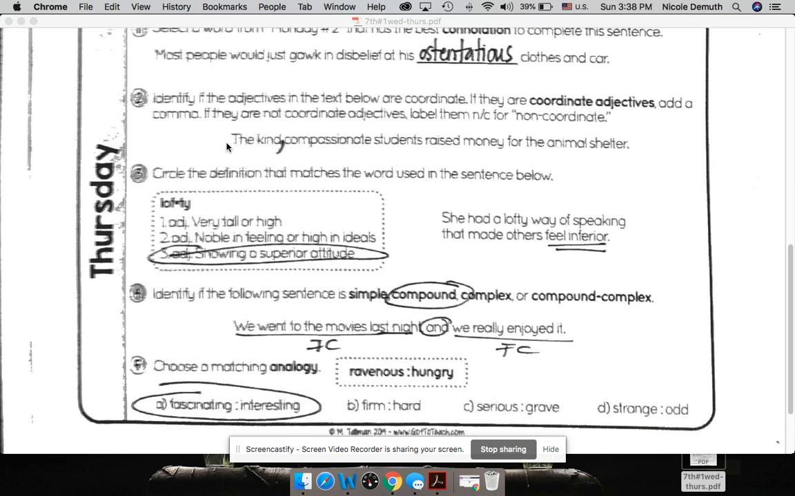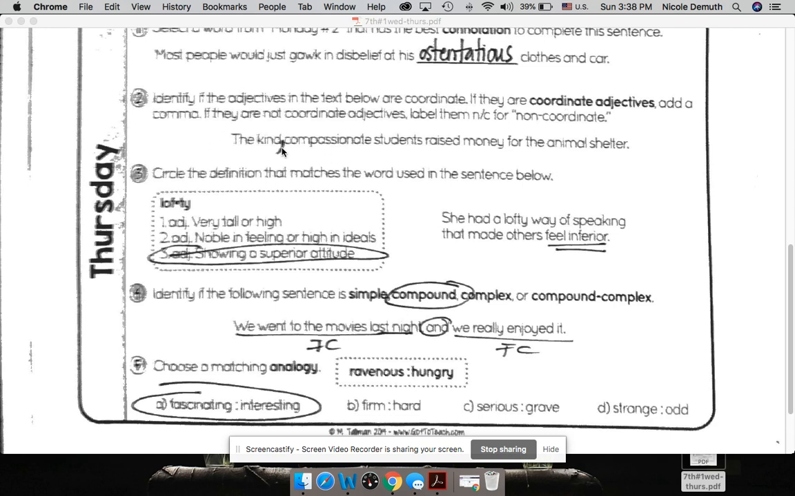Number 2, identify if the adjectives in the text are coordinate. If they are coordinate adjectives, add a comma. If they are not coordinate adjectives, label them NC for non-coordinate. So the way you can figure out if these are coordinate is if you place the word and between the two adjectives, would the sentence still make sense? The kind and compassionate students raise money. Yes. If you reverse the order of these, does it still make sense? So the compassionate, kind students raise money for the animal shelter. Yes. So if you can do those two things, they are coordinate adjectives.